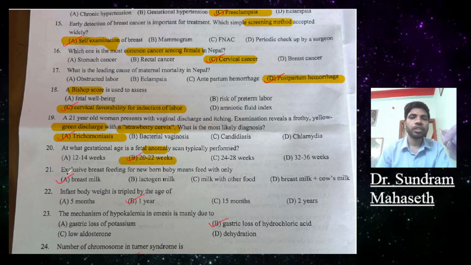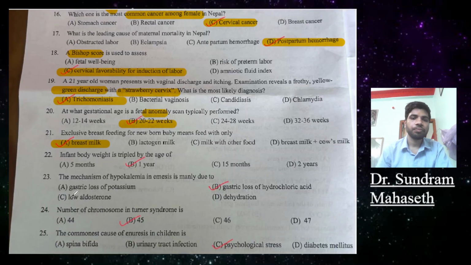21. Exclusive breastfeeding for a newborn baby means feeding only breast milk, or lactogen milk, milk with other food, breast milk plus cow milk. Option A, breast milk only feeding, will be the answer.